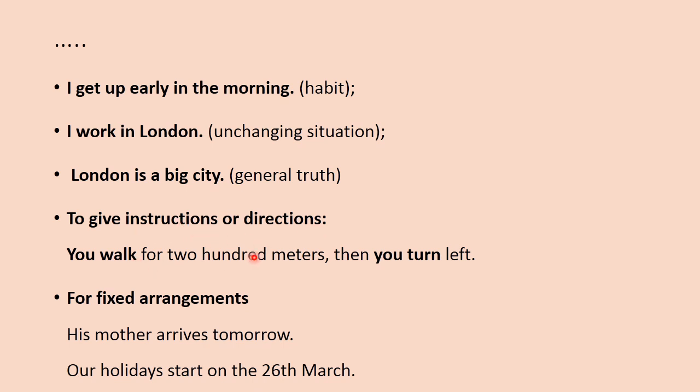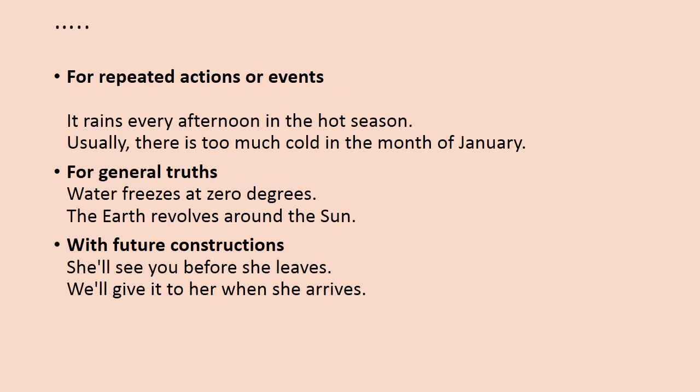You walk for 200 meters and then you turn left. For fixed arrangements: his mother arrives tomorrow. Our holidays start on the 26th of March. This tense is also used for repeated actions or events. For example, it rains every afternoon in the hot season.